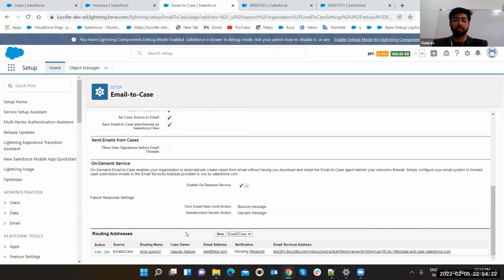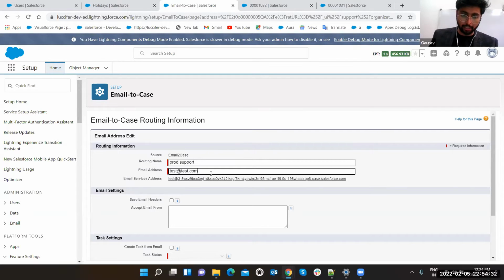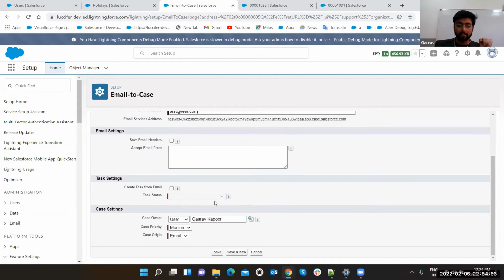Now routing address, that is the email to case stuff. Routing address, what is this? We are having one already. Let me show you. So you can put here your email address. Suppose you are having your email address abc@abc.com. Like this is your company's address, and you want that whenever someone mails to this address, your case should automatically get generated. So you can put that email address here and provide your routing name, anything you want. Suppose this is production support, or you can say this is my support one, this is my tier 2 support. You can put the name and just the task status.